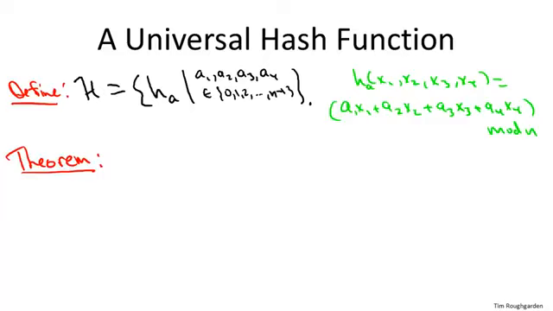But I want to conclude this video by actually proving this theorem to you, arguing that this is, in fact, a universal family of hash functions. This will be a mostly complete proof, and certainly we'll have all of the conceptual ingredients of why the proof works. There'll be one spot where I'm a little hand-wavy because we need a little number theory, and I don't want to have a big detour into number theory.